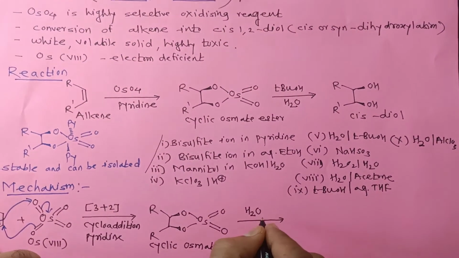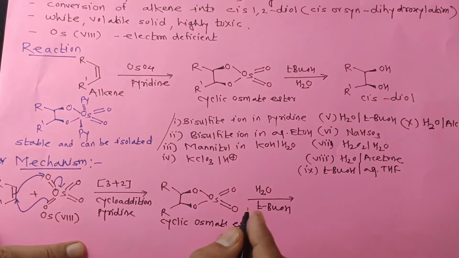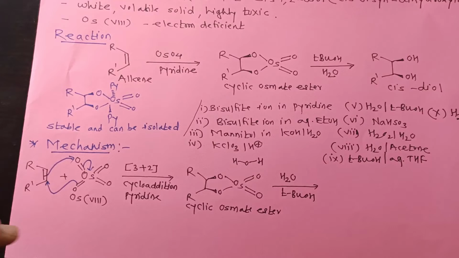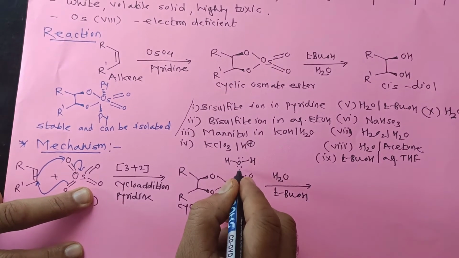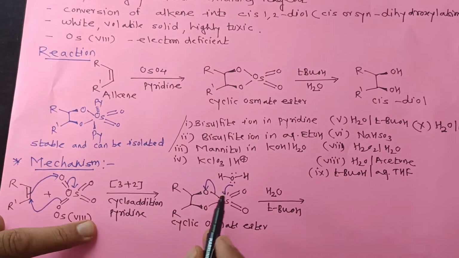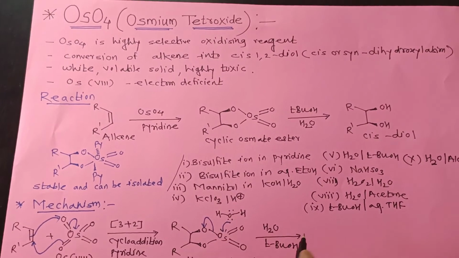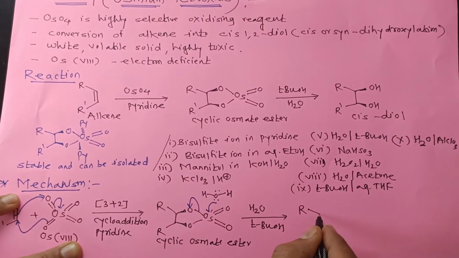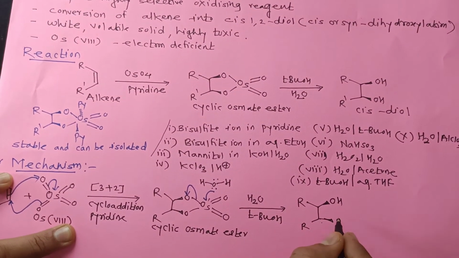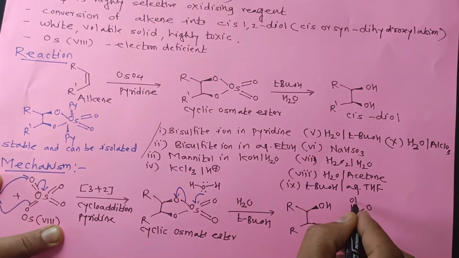Then on hydrolysis, that ester undergoes decomposition. So here a lone pair of electrons on oxygen of water attacks this osmium, there is cleavage of the bond between oxygen and osmium. There is formation of O minus, then that O minus takes the proton from water, and there is formation of OH on osmium, with double bond O and OH.